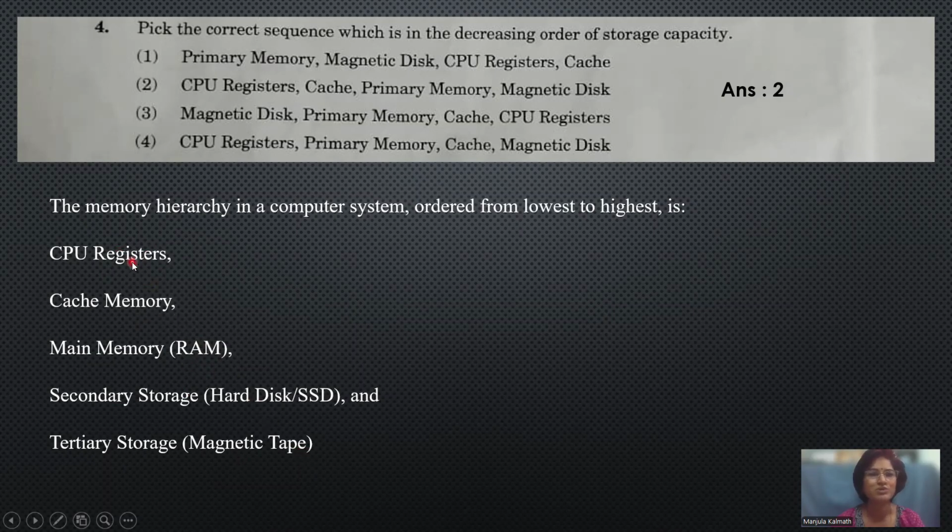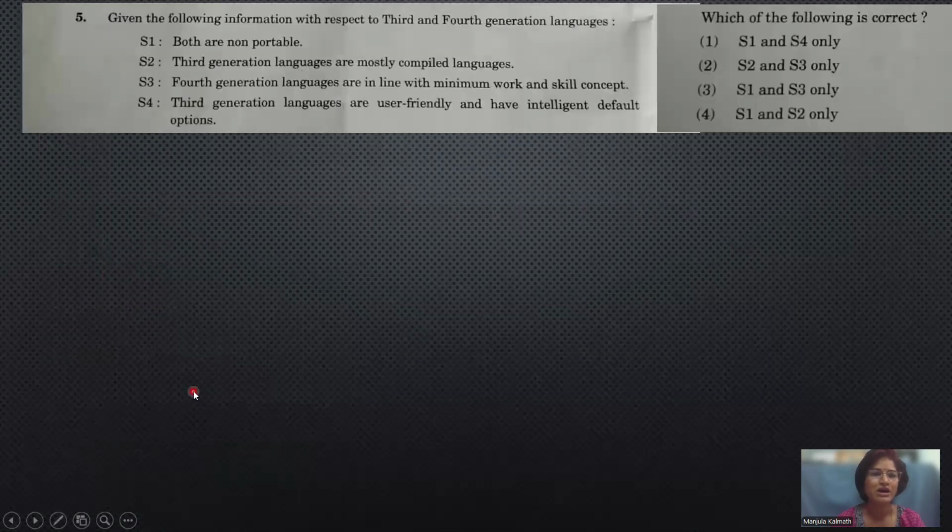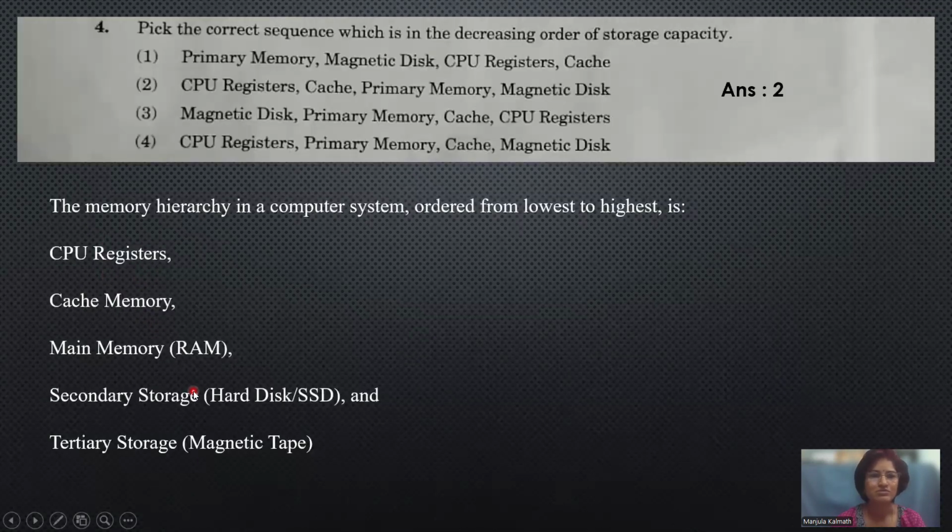Here first comes the CPU register, second the cache memory, then main memory, and then secondary storage and magnetic disk, that is the tertiary storage. The secondary is not given, magnetic disk is given. So according to this sequence, CPU register, cache, memory, that is primary memory, and magnetic disk. So the answer will be 2.